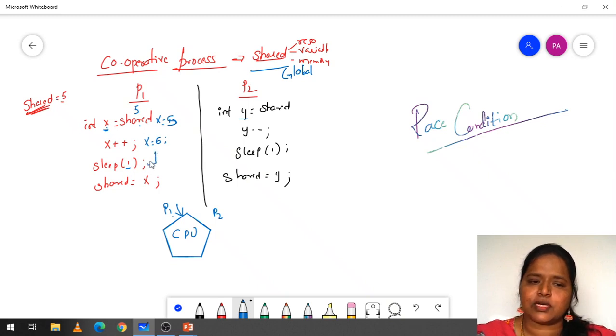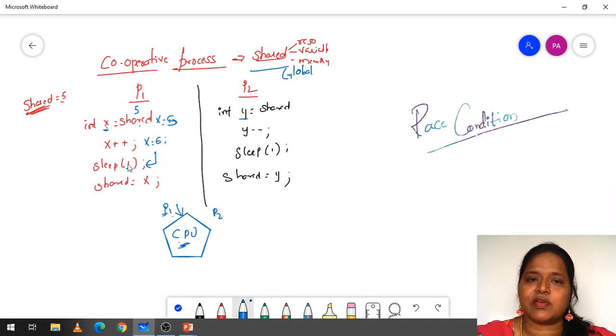When it has encountered the statement sleep of 1, like in the previous sessions we have seen different algorithms, right. So preemption and non-preemption. Preemption in the sense we can stop the process in the middle and give the chance to another process. So that is preemption. We are making this process P1 stop, but not the CPU. CPU will not be idle at any time. CPU will be busy all the time.